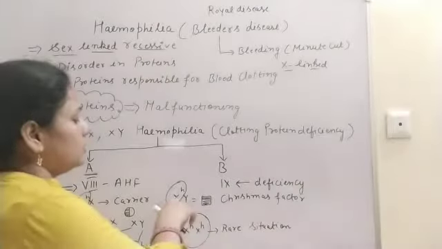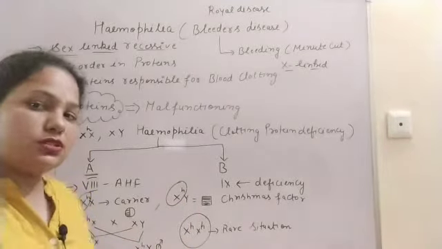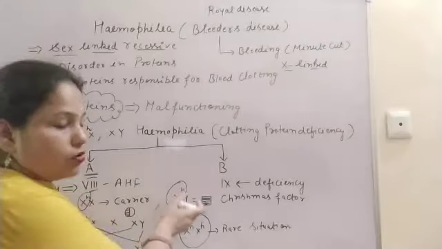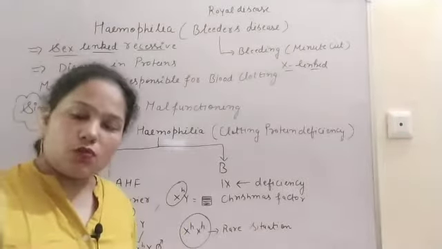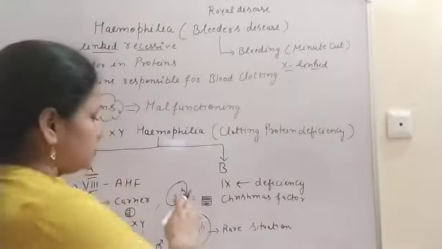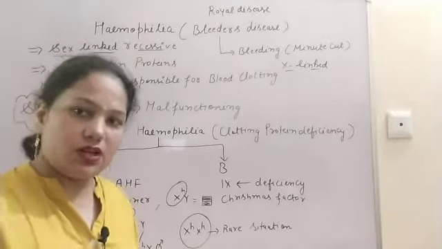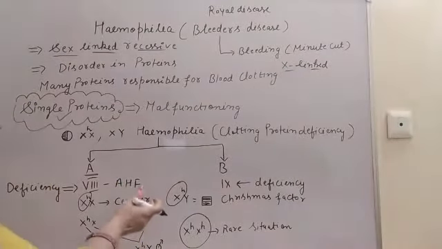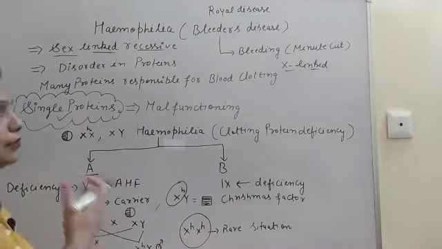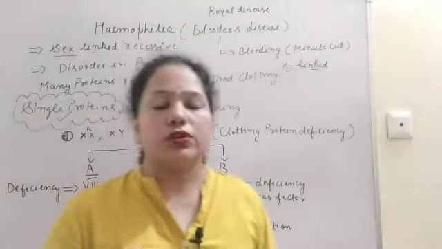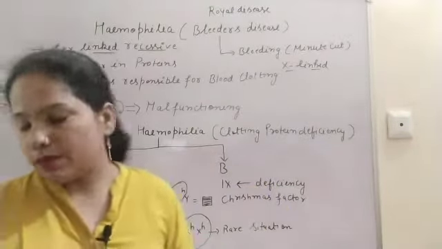Why? Even though the disease causing gene is present on only a single chromosome, this male is hemophilic because it is present on the X chromosome, and on the Y chromosome it is not present. This is the recessive trait which is inherited recessively, and the other is the dominant. We can take other cases also, the simple male and the carrier female, or the carrier female and the hemophilic male. So let's take some examples.